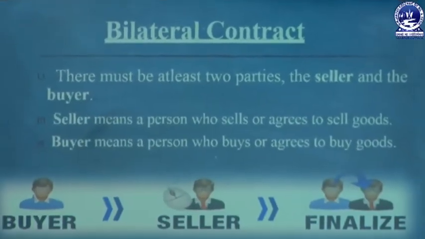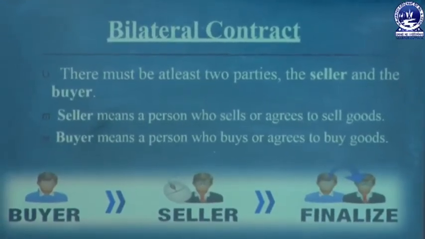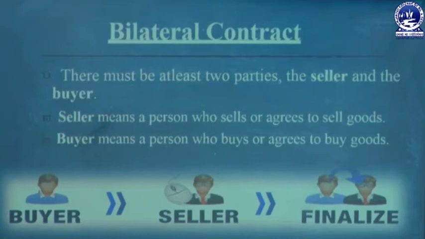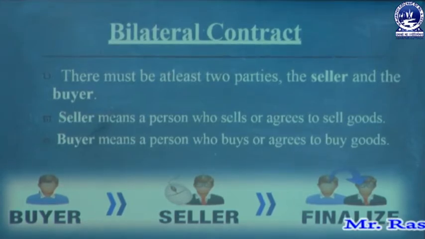The second essential element is a bilateral contract. That means there must be at least two parties, the seller and the buyer. To be a valid sale, there must be two parties, one who is called the seller and another who is called the buyer. Seller means the person who sells the goods and buyer means the person who buys the goods.